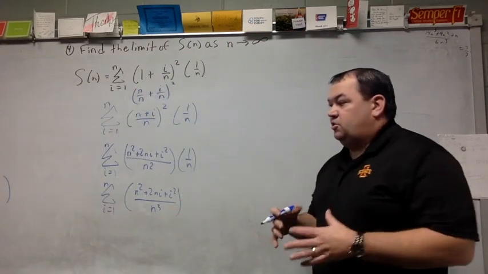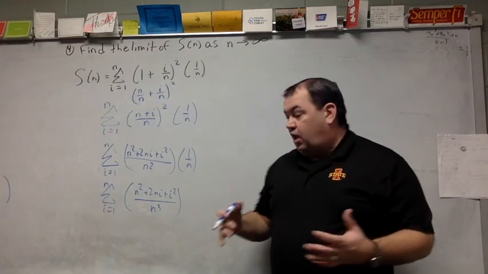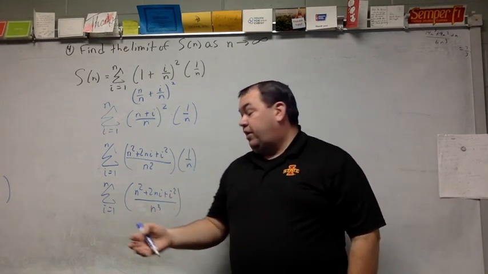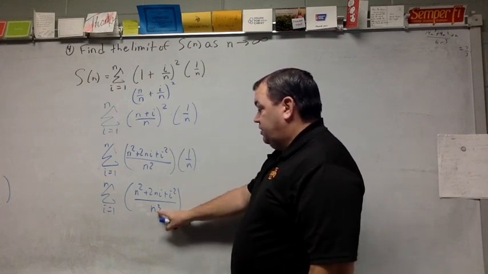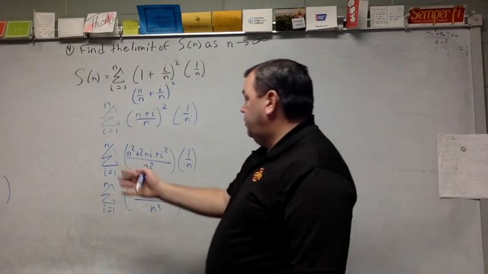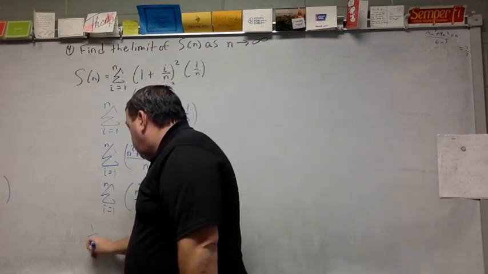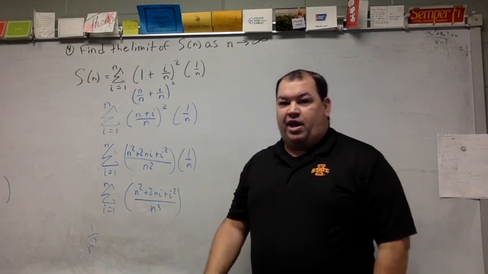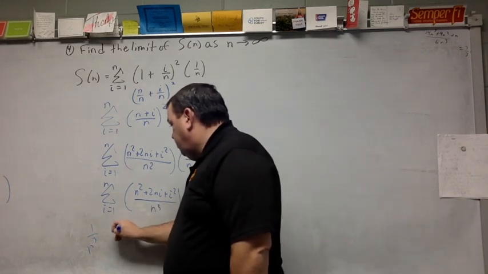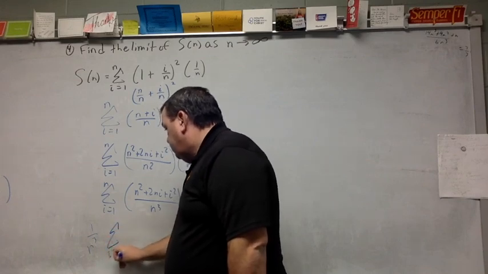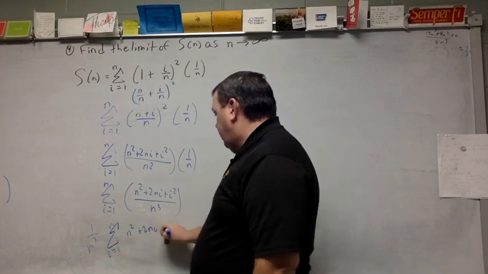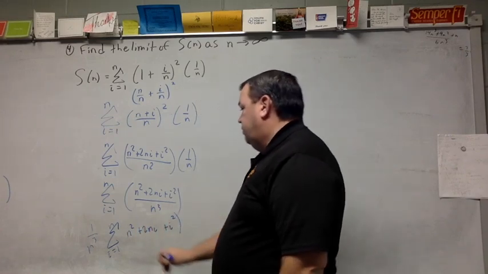Now I'm going to break this into its pieces. I've got some i's in here, so I need to pull out the things that aren't going to affect it. First obvious thing that I'm going to take out is this n cubed. That n cubed can go way out in front because it's not going to change. Whatever n is, it's always going to be 1 over n cubed out front. And that leaves me with the summation of n squared plus 2ni plus i squared.